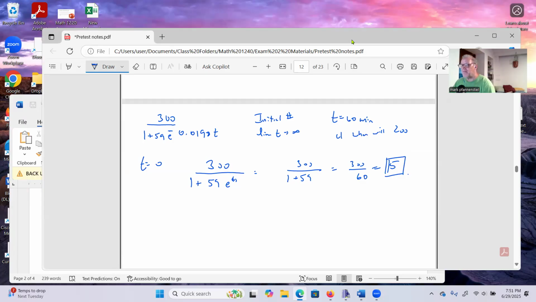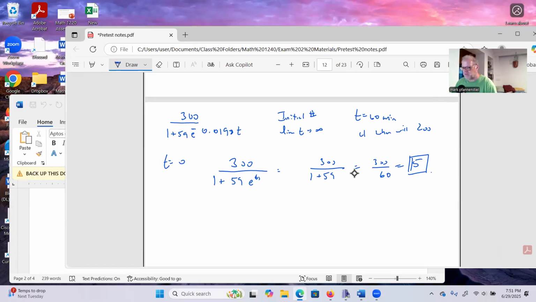They want to know what happens after a very, very long time. So we're going to say as t goes off to infinity. Well, that's not realistic because people are going to graduate. They're not going to care anymore. But mathematically, as t goes off to infinity, we have 300 divided by 1 plus 59 e to the negative beta t, and we put in a really, really big number for t. If you put a really big number in for t, what is happening to e to the negative beta t?